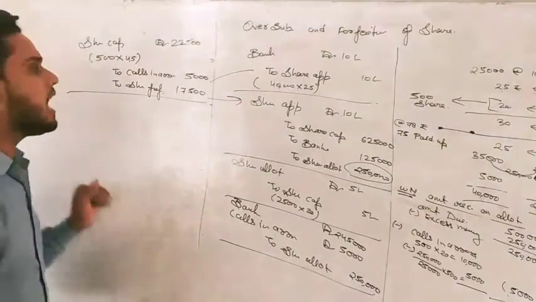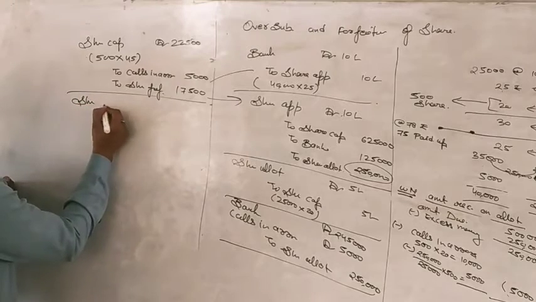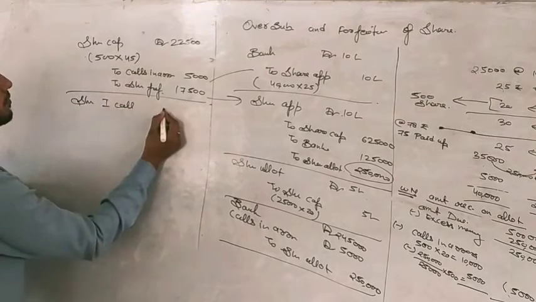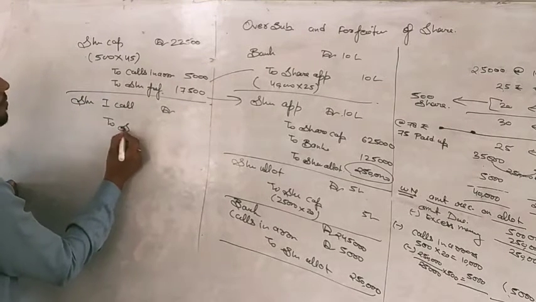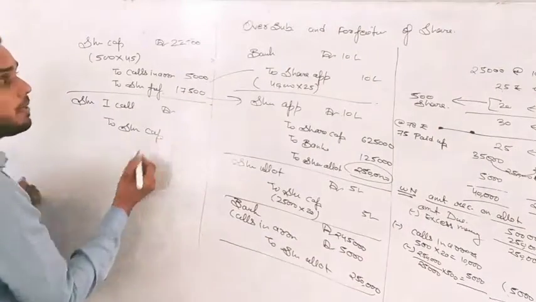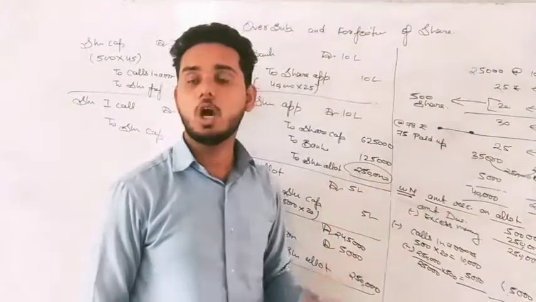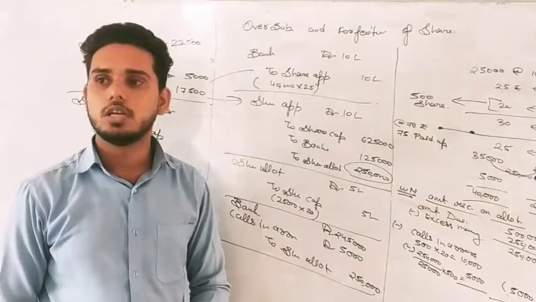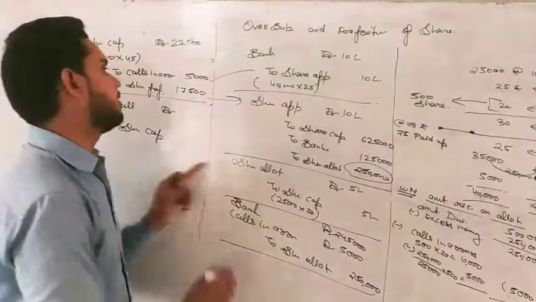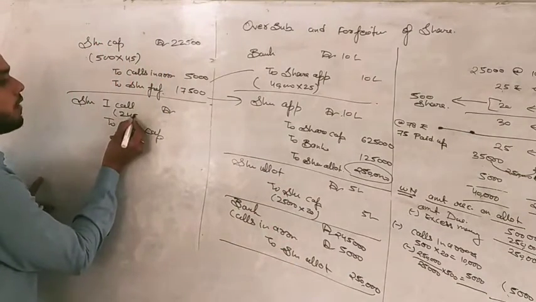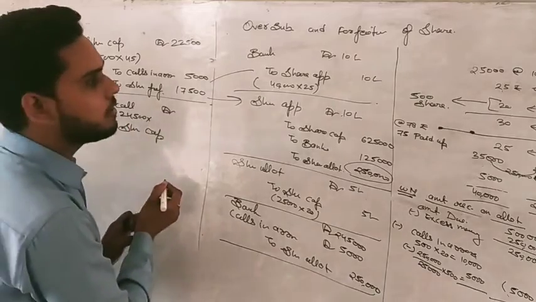Now the company will ask for first call, so the entry will be share first call debit to share capital. Now the company will ask only from the remaining people. How many people? 24,500, right? So 24,500 multiplied by first call, which is 30 rupees.